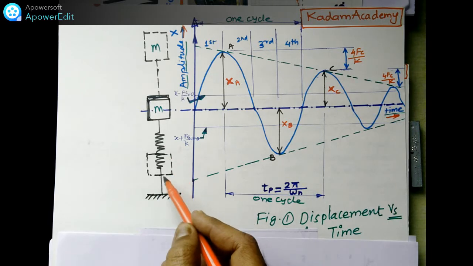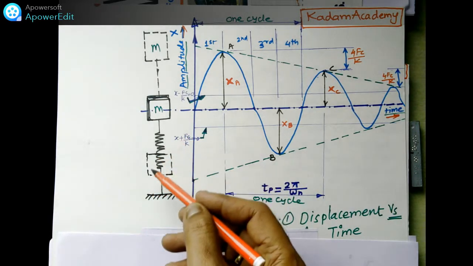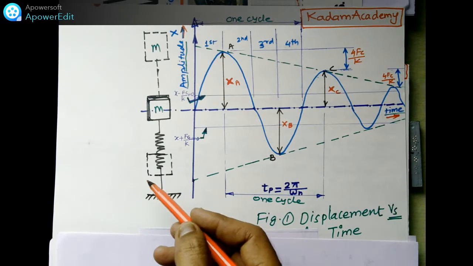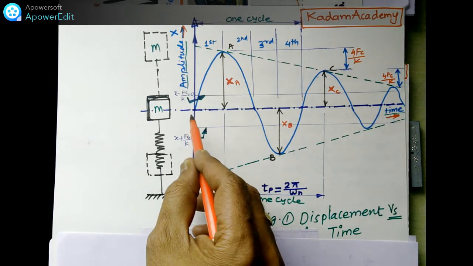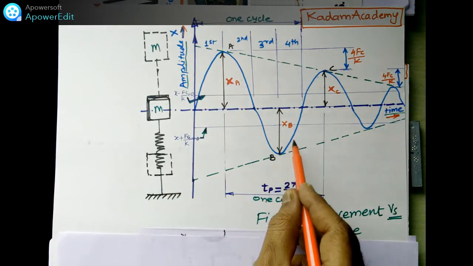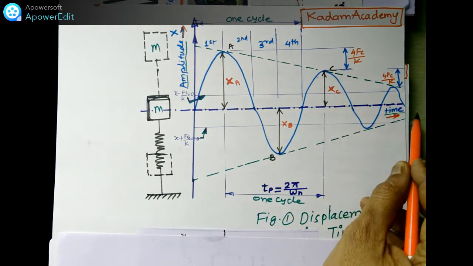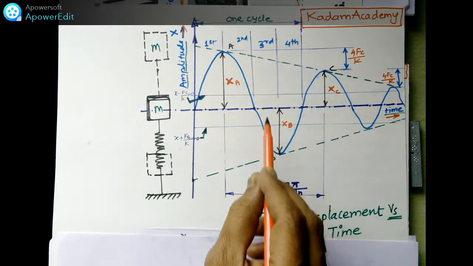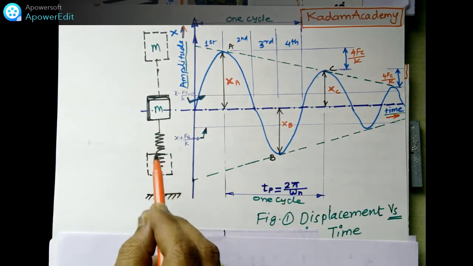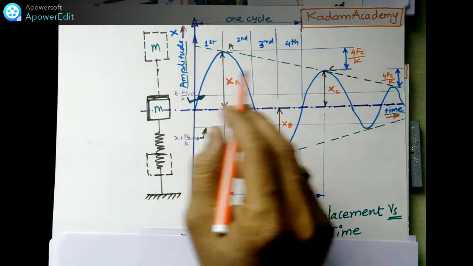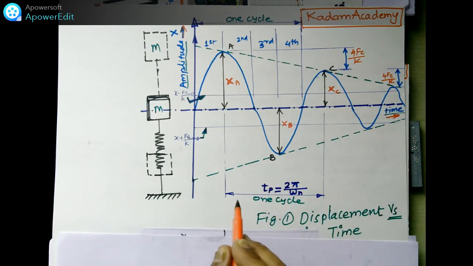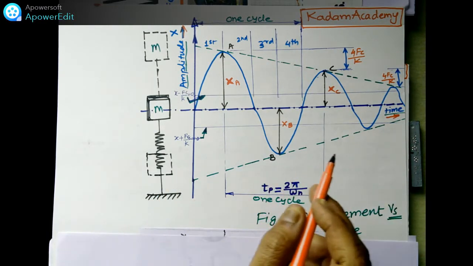Here the dotted line shows the mass position at the extreme left side. The movement is shown by this cycle, the curve, which is nothing but displacement versus time.